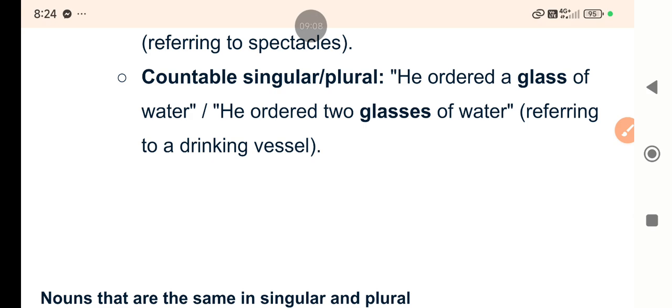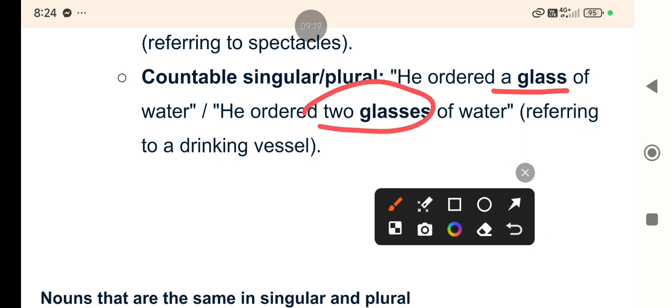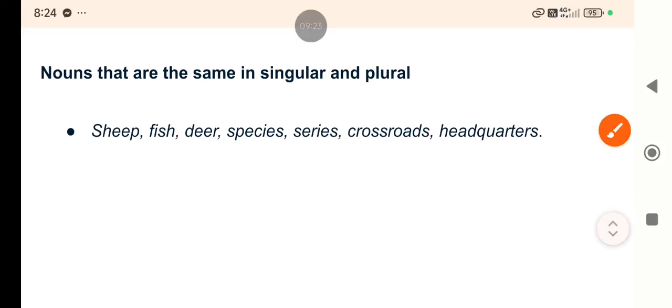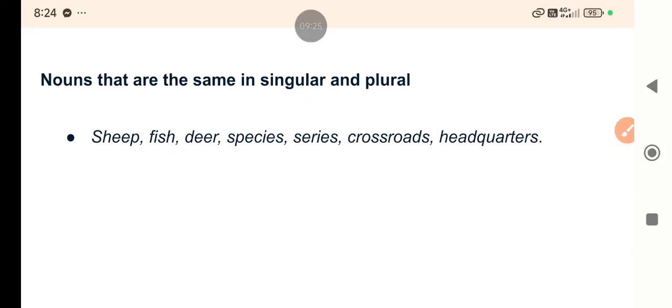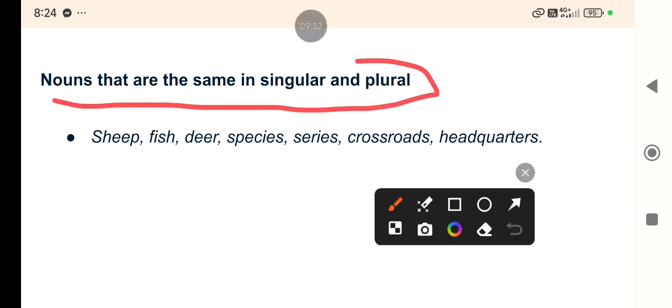When you say that he ordered a glass of water, he ordered two glasses of water, right? A glass, of course, is singular. Two glasses, of course, is plural, right? So this way, please take care.